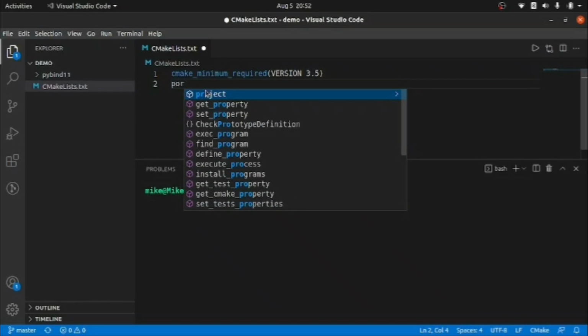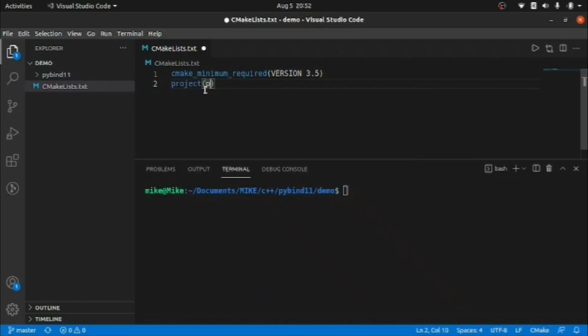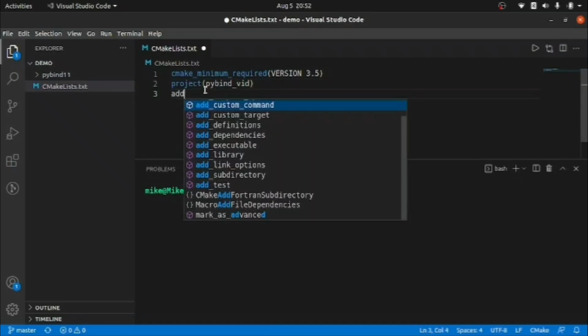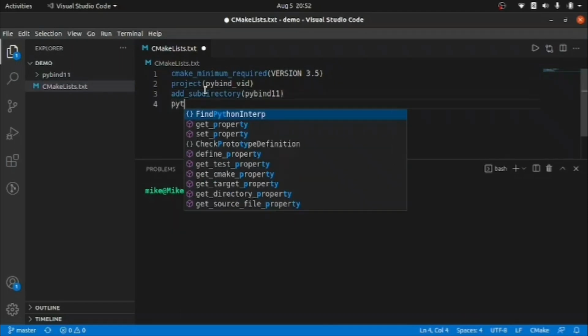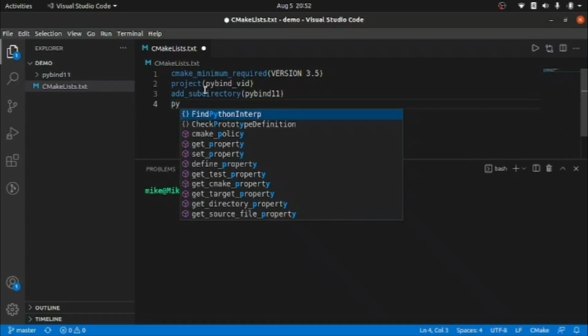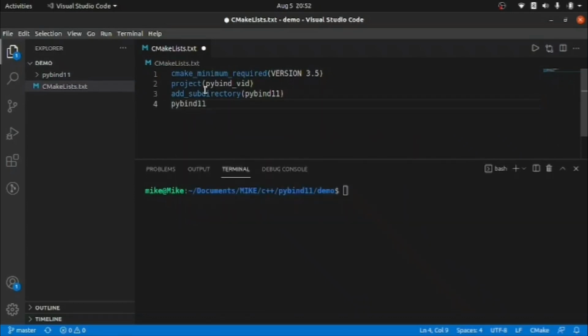Now we are going to add the subdirectory. The subdirectory is nothing but your Pybind11 directory. Now we are going to add the module name here. When you talk about the module, you have to write the module name here. For now I am just writing prime.